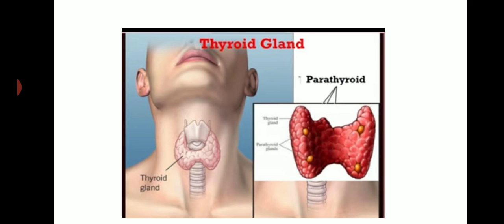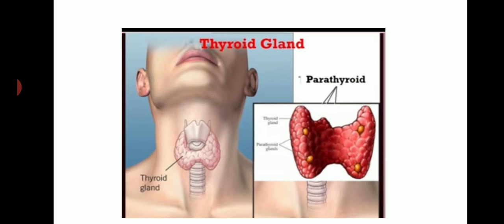If there is a deficiency of iodine in our body, then this gland increases its size to capture the iodine. To get the iodine, that gland starts to expand, so it starts to swell. Finally the neck region swells, and this is called goiter, swollen neck. You might have seen people having a swollen neck, bulged in the neck region. That is because of the deficiency of iodine, and that disease is called goiter.